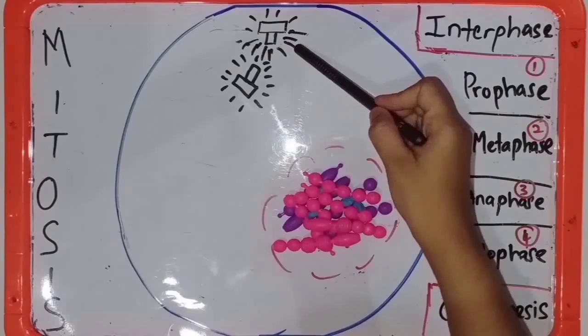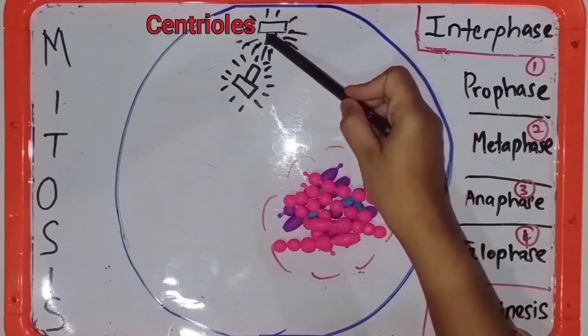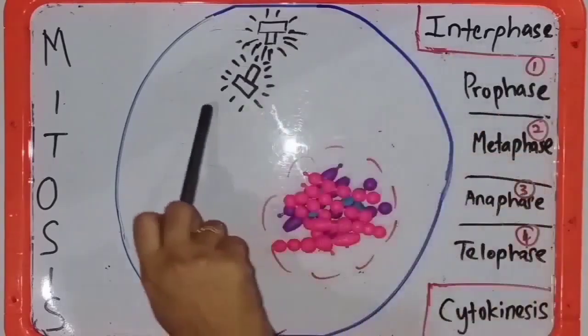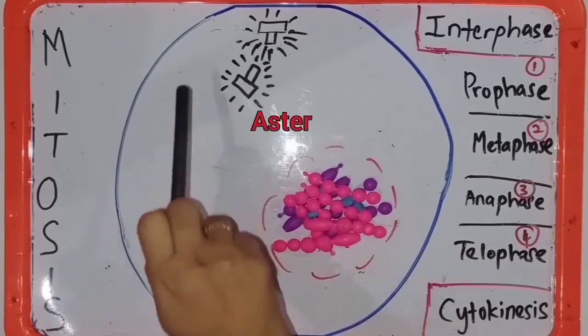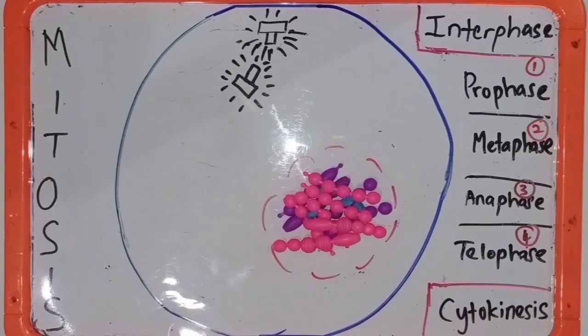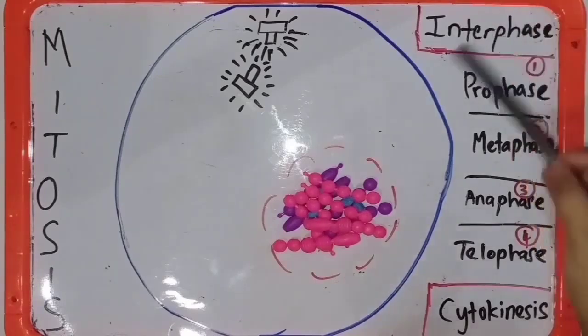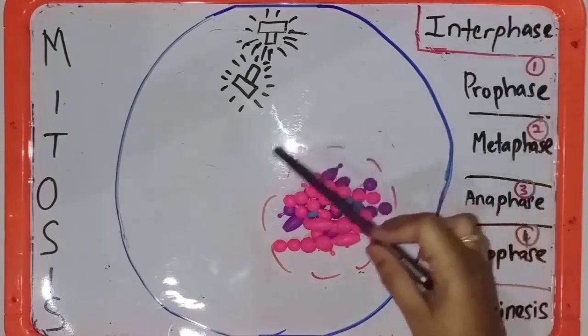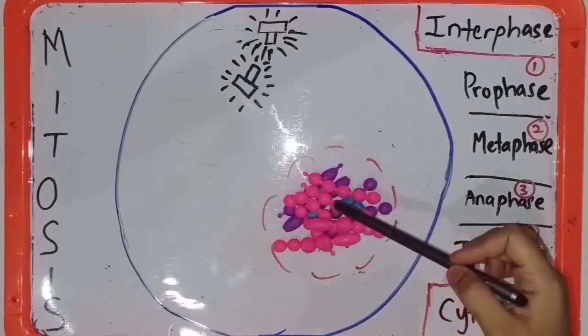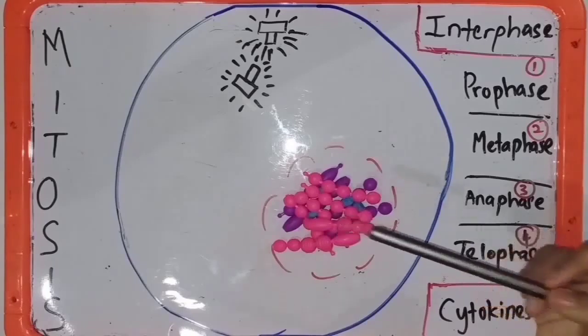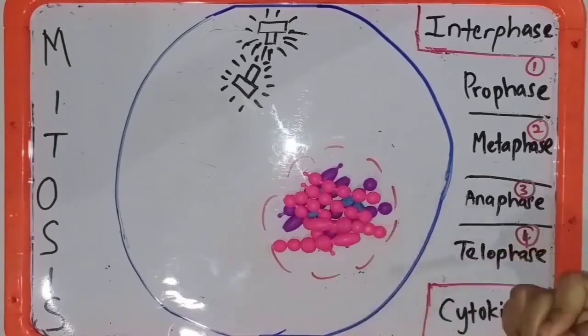Each centrosome consists of two centrioles. Then this is the structure we call aster. Aster is an array of short microtubules that extend from the centrosome. During interphase also, the chromatin is surrounded by the nuclear envelope, and the chromatin is less condensed and invisible. It means the chromosomes can't be seen clearly.